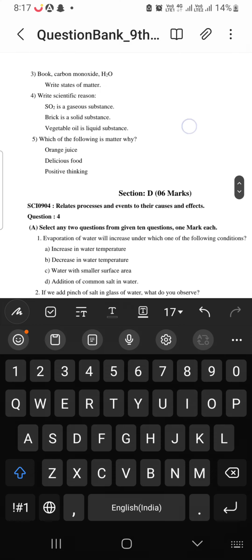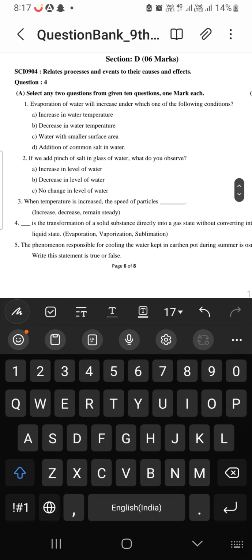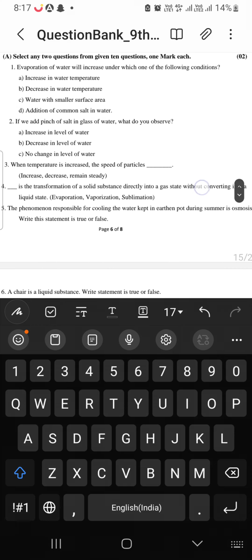In section D, first question: evaporation of water will increase under which one of the following conditions? It is increase in water temperature. Second, if we add a pinch of salt in a glass of water, what do you observe? Increase in level of water, decrease in level of water, no change in level of water. The answer is no change in level of water, because the particles of solid and the particles of water get into the space of each other and it gets dissolved. So there is no change in the level of water.